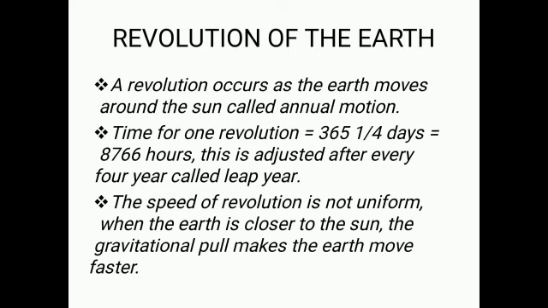When the earth is closer to the sun, the gravitational pull makes the earth move faster, and when it is away, it moves a little slower. The earth's axis is always inclined to its orbital plane at an angle of 66.5 degrees. The motion of the earth is from west to east, in the same direction as the rotation.